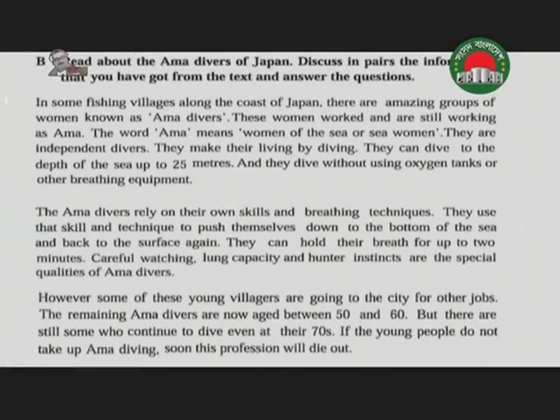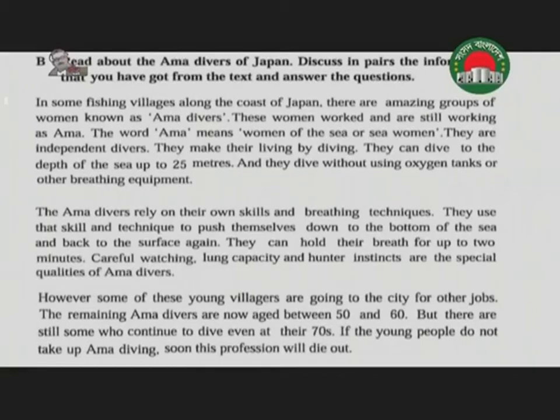Careful watching, lung capacity, and hunter instincts are the special qualities of Ama divers. These are the special qualities. You remember these because we have to answer some questions. However, some of these young villagers are going to the city for other jobs.